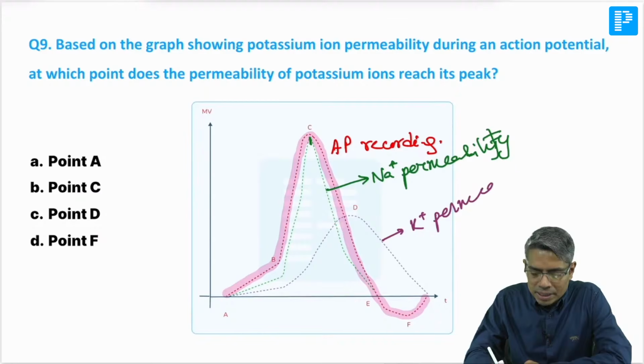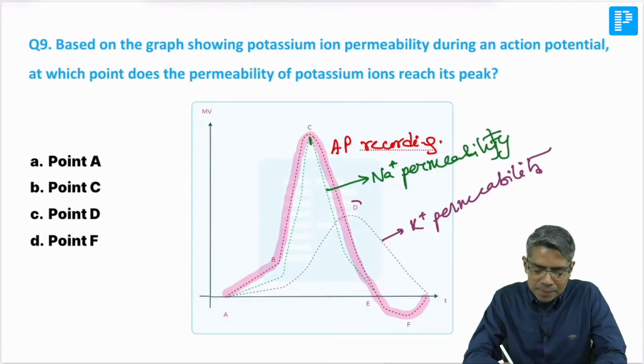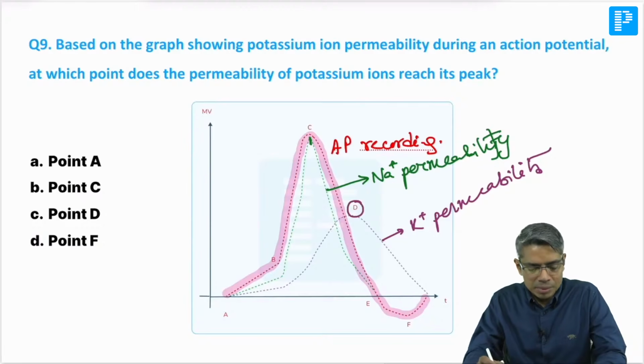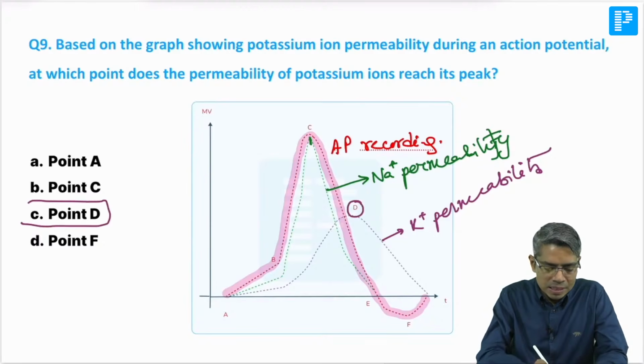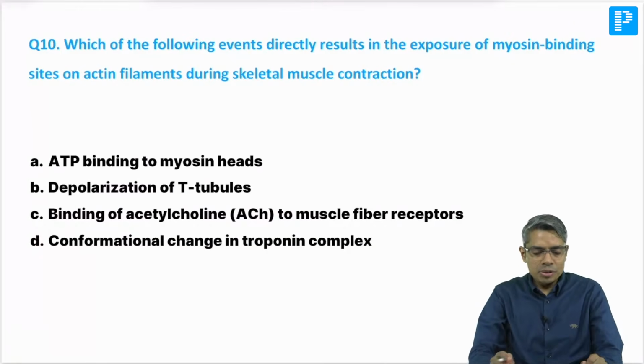So whenever you have identified the potassium permeability and sodium permeability, it is very easy to answer: maximum potassium permeability is at point number D. So point number D means C is going to be my answer. Okay, now next question.